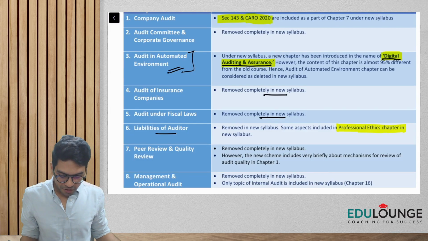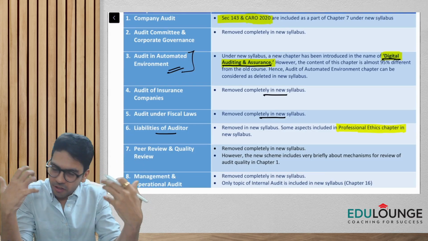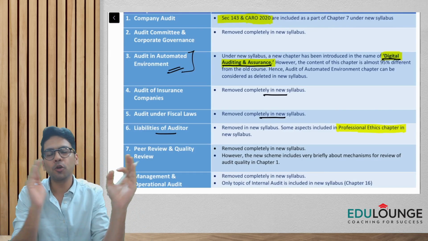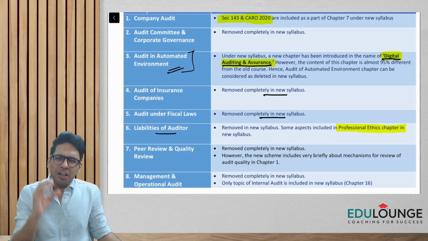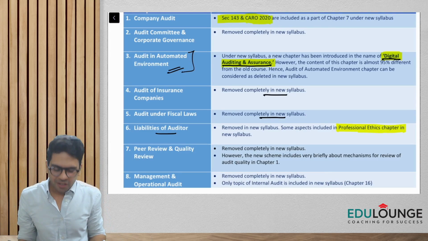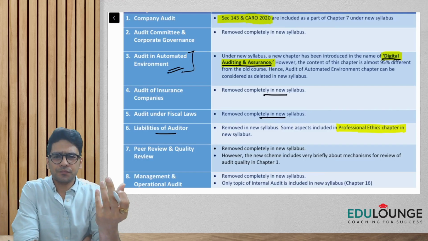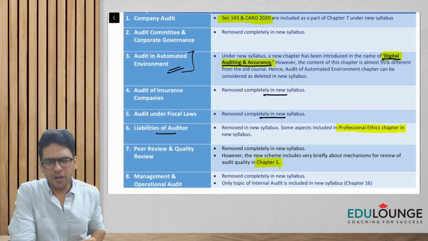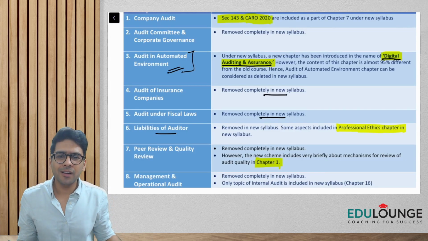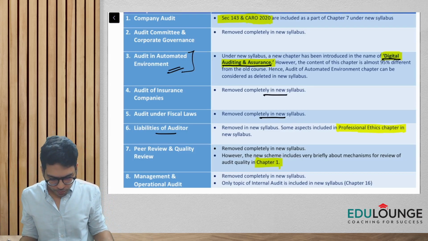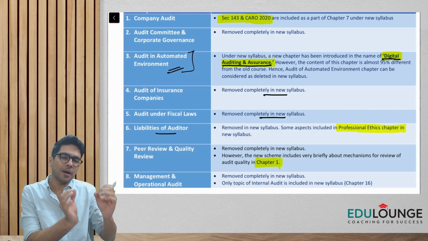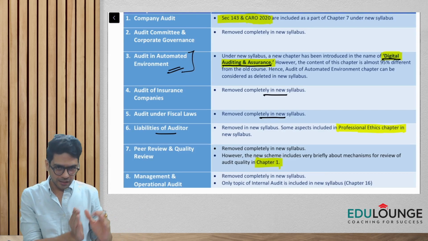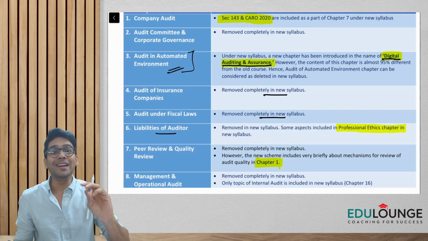Peer review and quality review, again the entire chapter is removed from the new syllabus. You may ignore the videos with respect to peer review and quality review. However, a very brief explanation of peer review, quality review, and some aspects about NFRA has been included in chapter number 1. Very brief. I saw the study material, just one paragraph about peer review and quality review has been included in chapter number 1 of the new syllabus. What is chapter number 1? Don't worry, we are just going to discuss this next when we do a detailed assessment.